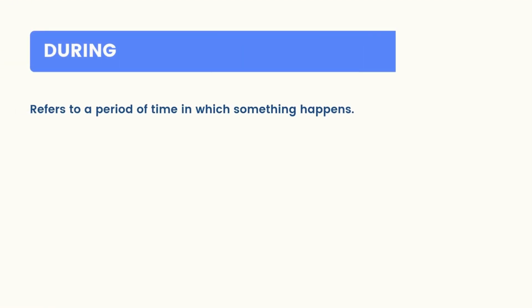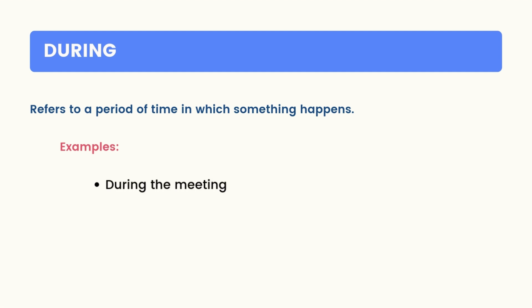The preposition during refers to a period of time in which something happens. For example, during the meeting, during the holidays.